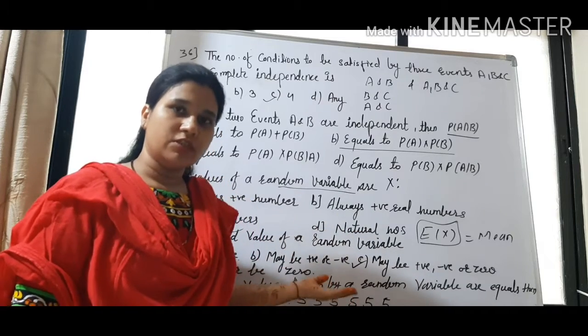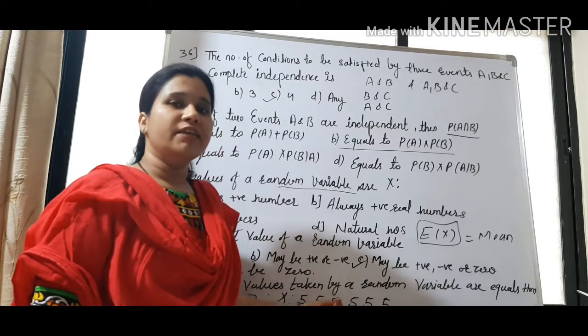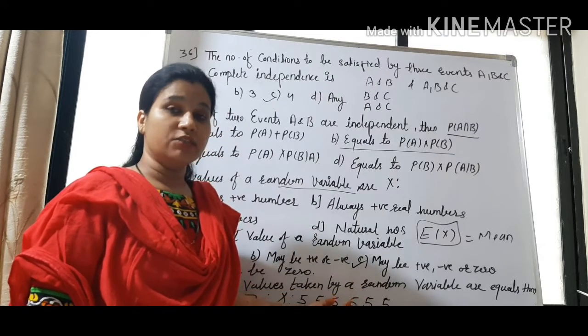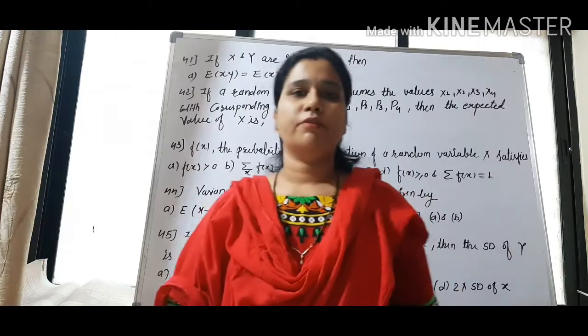If all the observations are constant, there is no difference between the observations, then the standard deviation, meaning the variance, will be equal to 0. So standard deviation will be equal to 0. Question number 41.